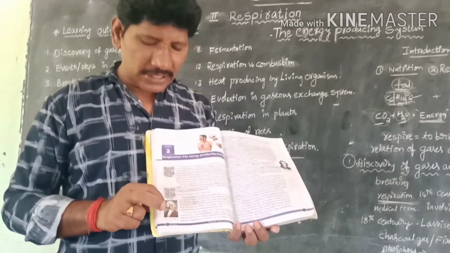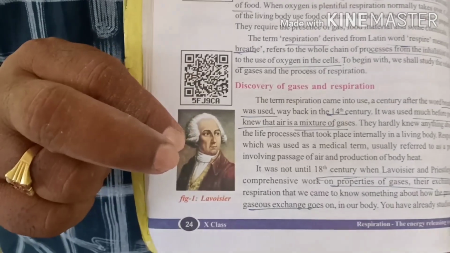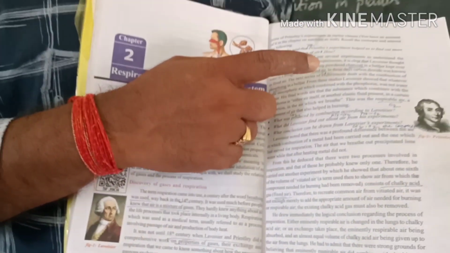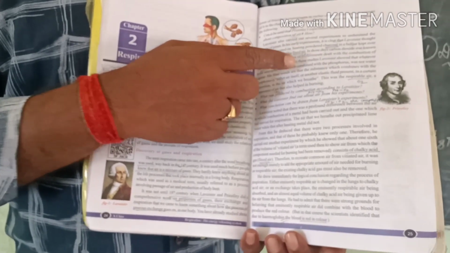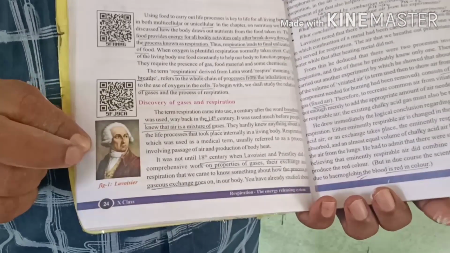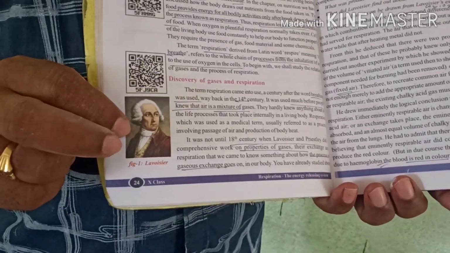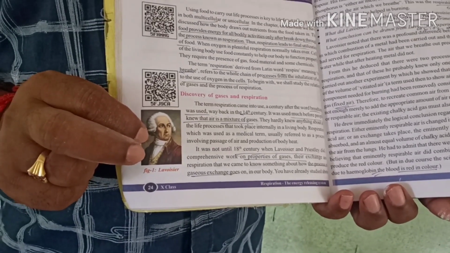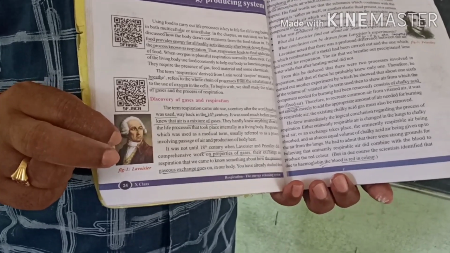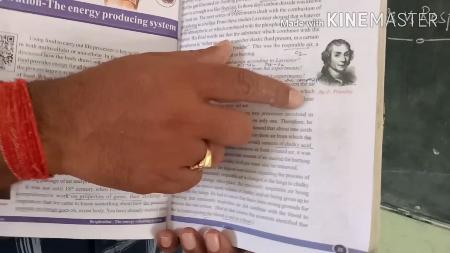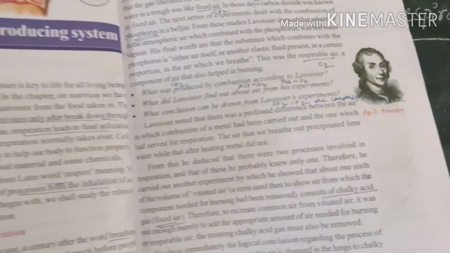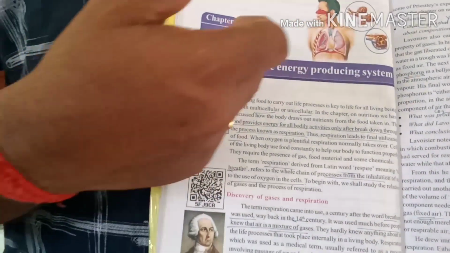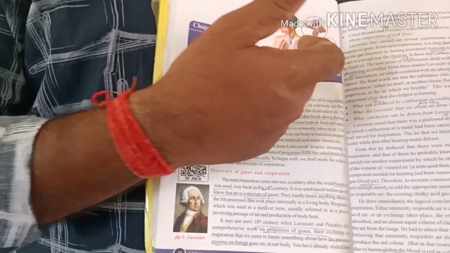So what they have given here, he is Lavoisier. Already we learned about Lavoisier and Priestley in the candle experiment or bell jar experiment or Priestley's experiment. Lavoisier is the person who coined the term oxygen in 1775. Already we learned that in the first chapter. Priestley discovered oxygen in 1774. So now we are going to start the discussion on respiration, the energy producing system.